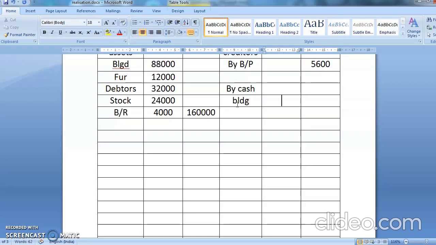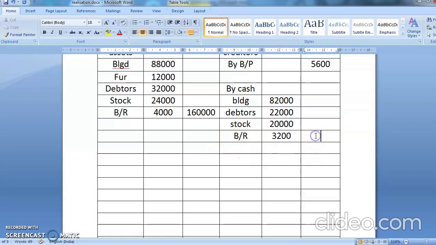How much the building is giving you? 82,000. How much debtors have given you? Yes, debtors have given you 22,000. Stock, after selling the stock in the market, you're getting 20,000, and bill receivable, people are giving you 3,200.